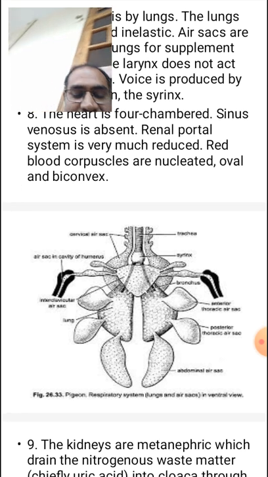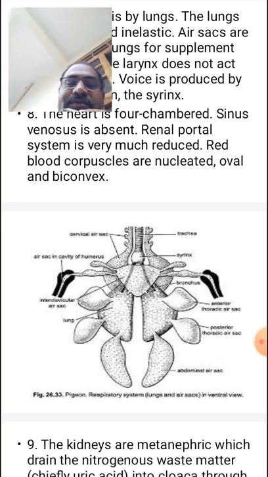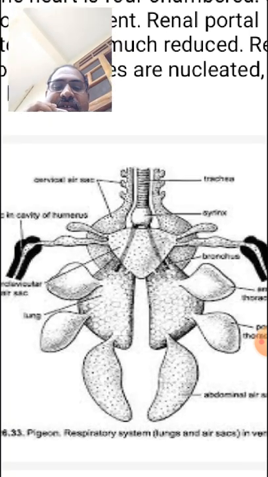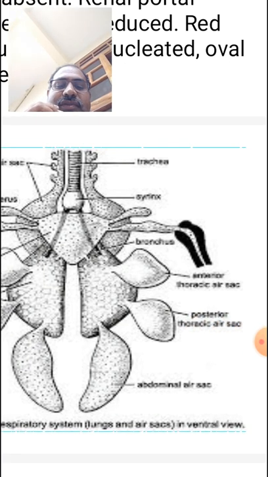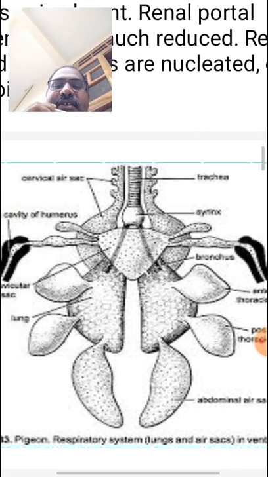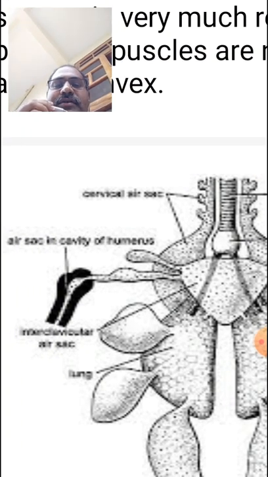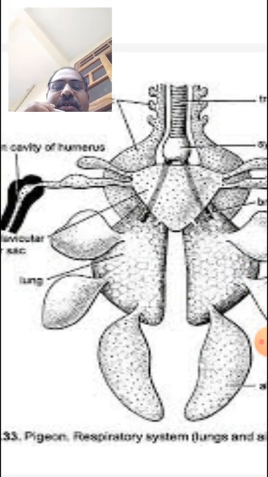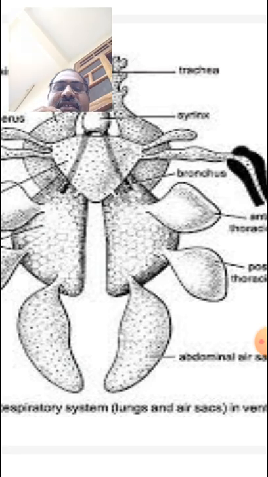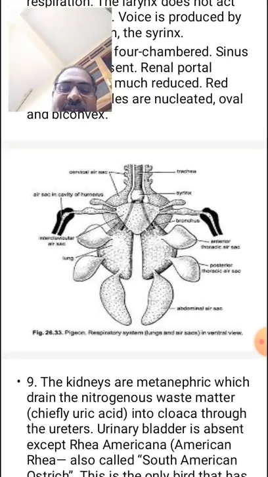This is the structure of the respiratory system. There are 9 air sacs in this: one unpaired, and the remaining are paired. Total 9 air sacs are there.